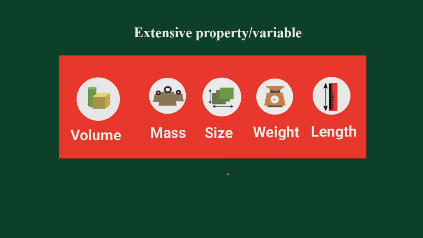So an extensive variable of a system is a macroscopic parameter which describes the system in equilibrium and which has a value equal to the sum of its values in each part. So if you divide a system into different parts like this and take its values as x1, x2, x3, then the total will be the addition of all these three. So x1 plus x2 plus x3.